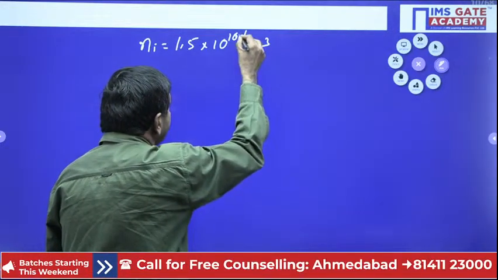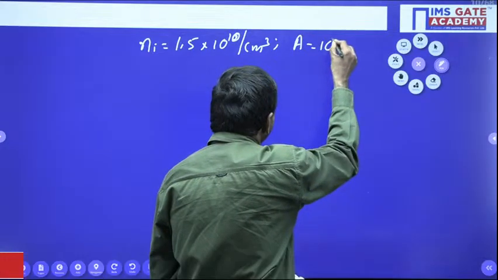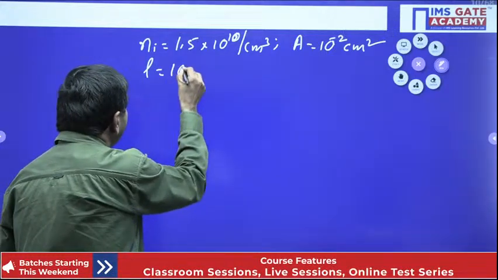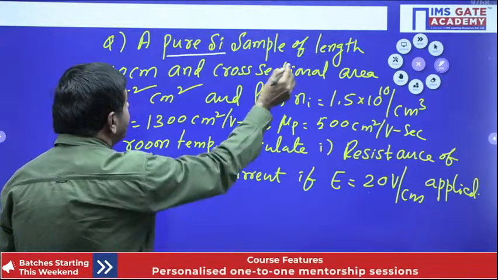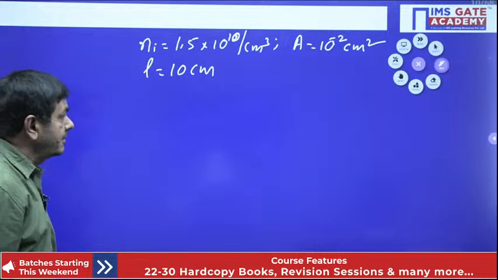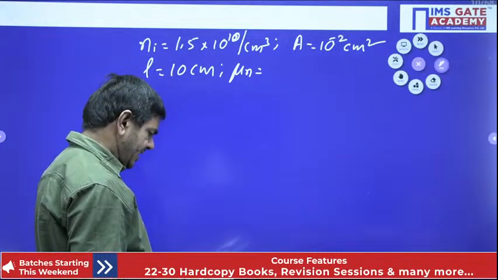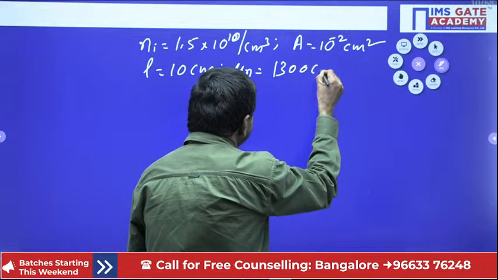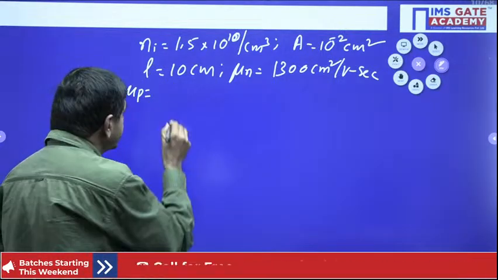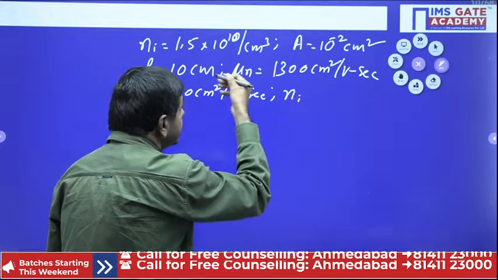Area is given as 10 power minus 2 cm square, and the length is given as 10 centimeter. Try to watch once again. Mobility of electrons, mu n, is given as 1300 cm square per volt second, and mu p equal to 500 cm square per volt second. Ni is already given.